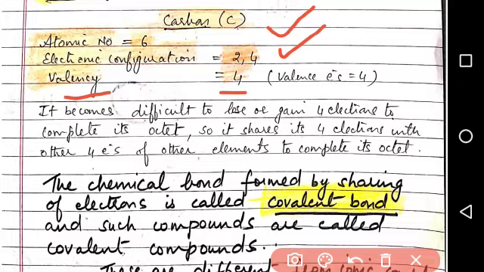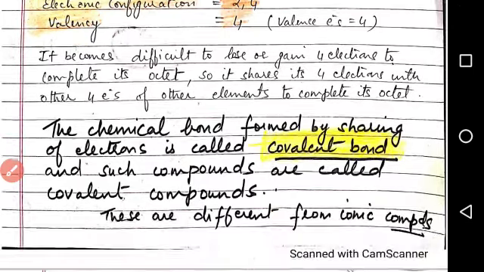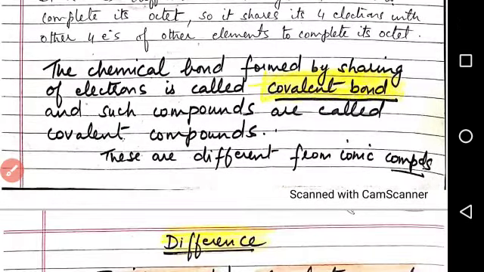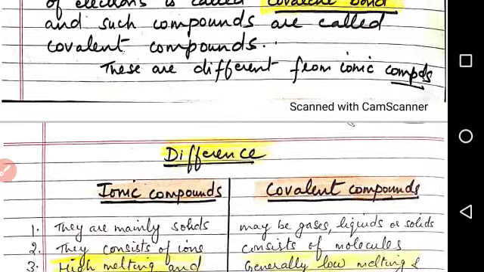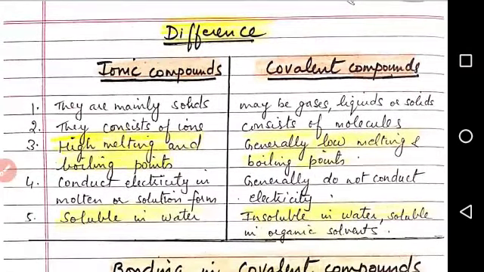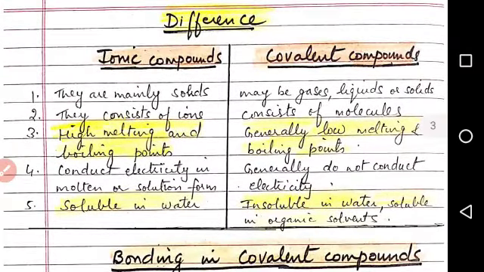The chemical bond formed by sharing of electrons is called a covalent bond, and such compounds are called covalent compounds. So carbon forms different types of bonds by sharing of electrons. When it reacts with other elements, it forms covalent bonds, covalent compounds. These covalent compounds are different from ionic compounds. So let us see what is the difference between ionic compounds and covalent compounds.